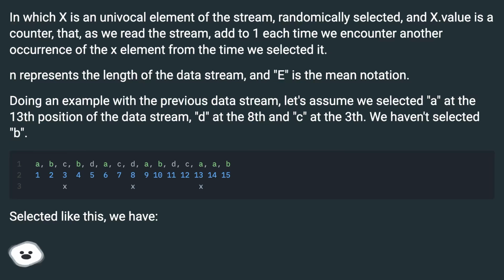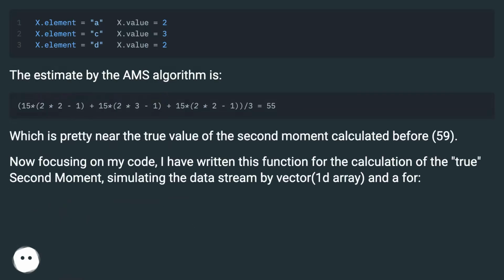Doing an example with the previous data stream, let's assume we selected a at the 13th position of the data stream, d at the 8th, and c at the 3rd. We haven't selected b. Selected like this, we have the estimate by the AMS algorithm, which is pretty near the true value of the second moment calculated before, 59.